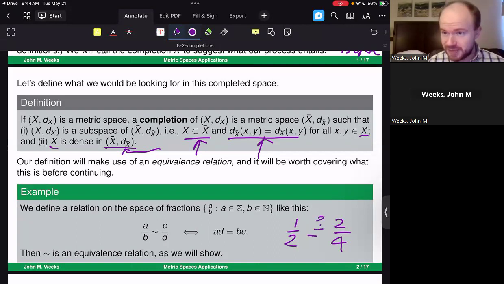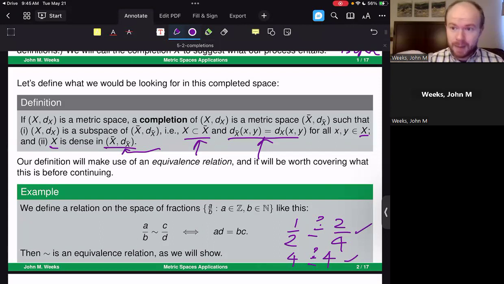Something that we do sometimes in working with our students is we say, okay, let's take this and cross multiply. Top number in the left fraction and bottom number in the right fraction, multiply those together. You get 4. And is it true that this is equal to taking the top number in the right fraction, multiplying it times the bottom number in the left fraction? Is it true that 4 is equal to 4? The answer is yes. So we say that 1/2 equals 2/4.